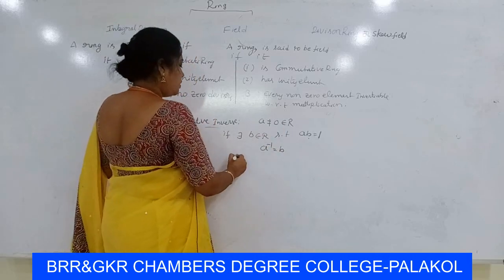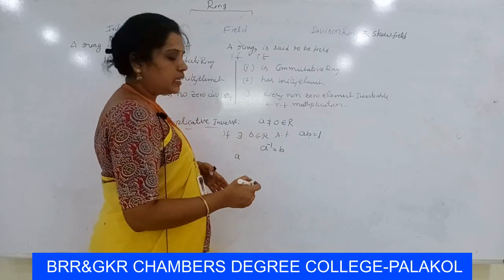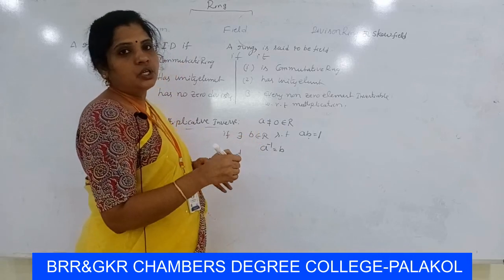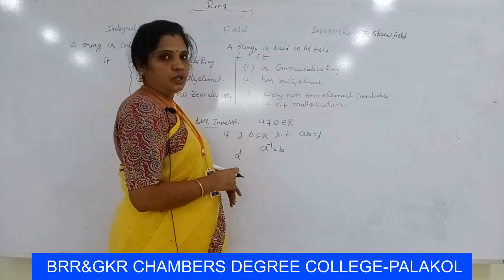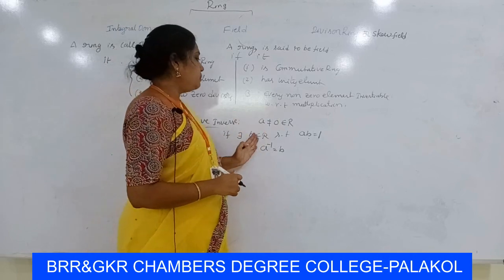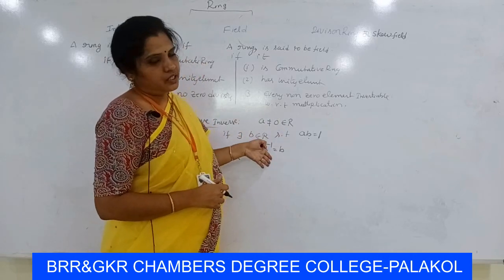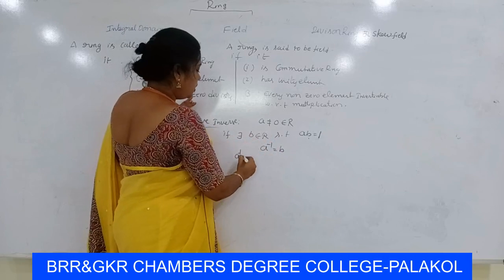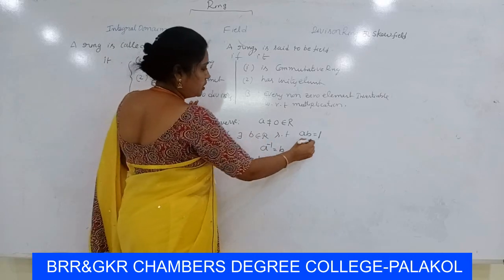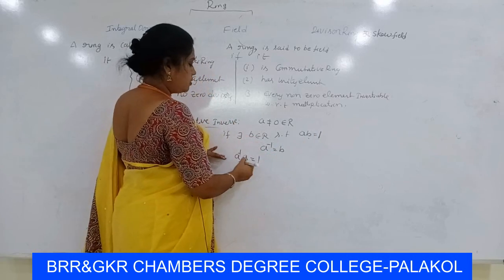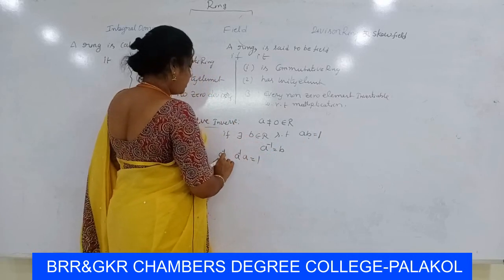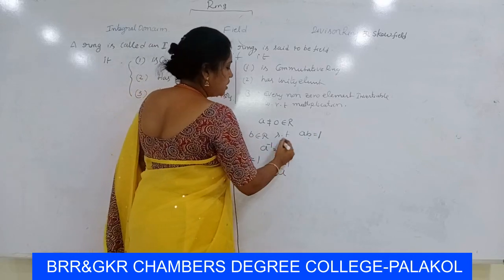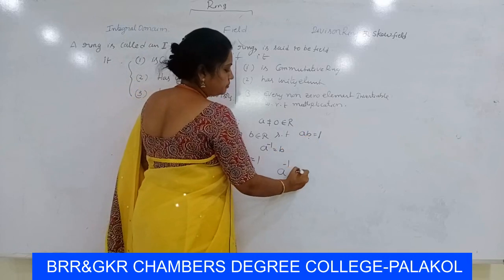From group theory we have, if A is a non-zero element of the ring, then its inverse is A inverse and it is unique. The inverse of every element is unique with respect to addition or with respect to multiplication. With respect to multiplication, 1 is called the multiplicative identity. Here A into A inverse is equal to A inverse into A is equal to 1. Then A is invertible under multiplication, and the inverse is denoted as A inverse. That value is here B.